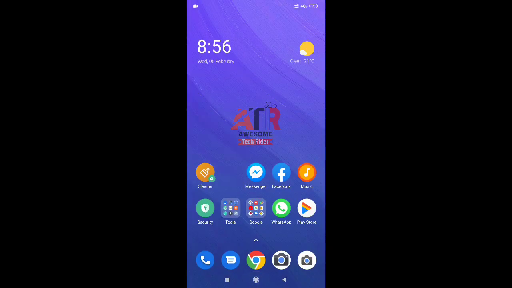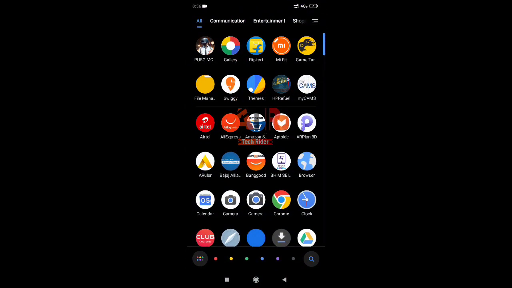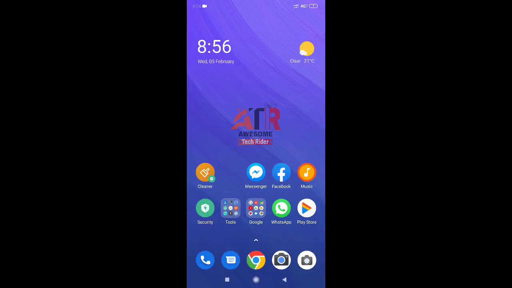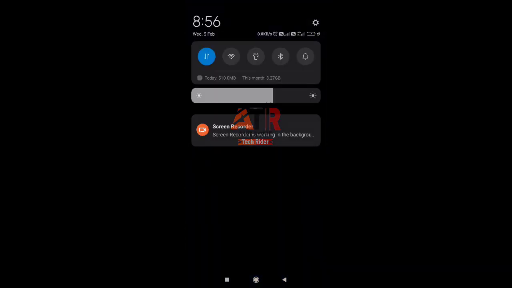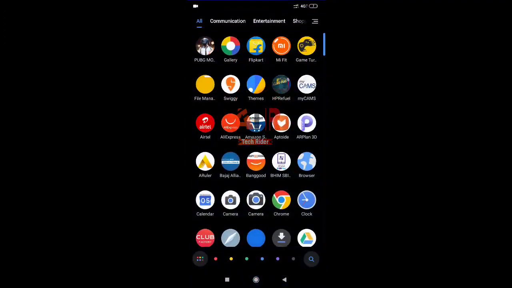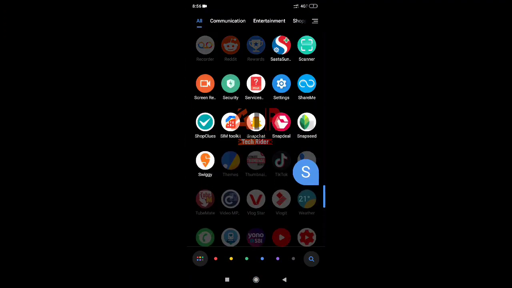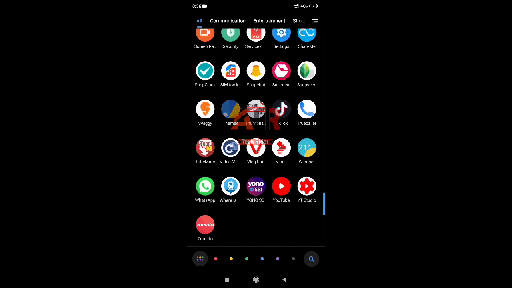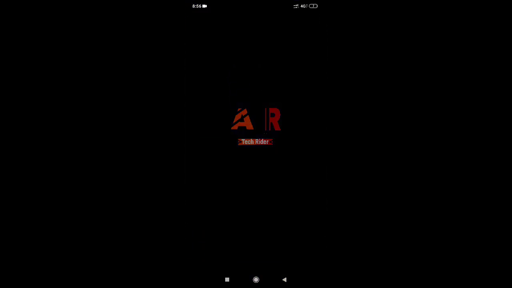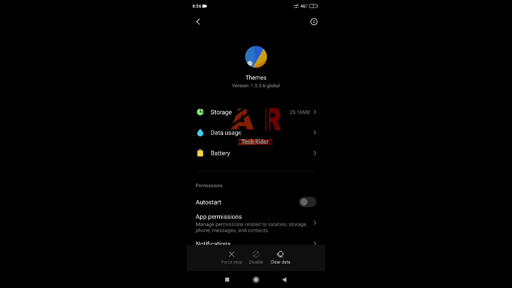You have to simply go to themes. Okay, so let's go to themes. Yeah, long tap, go to app information. Here in my case it's showing the disable because I have already deleted the updated version.